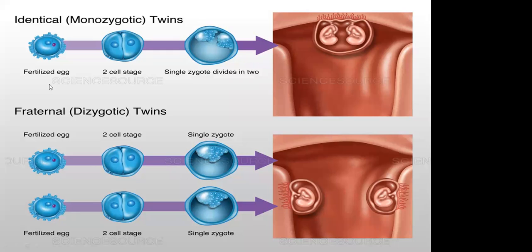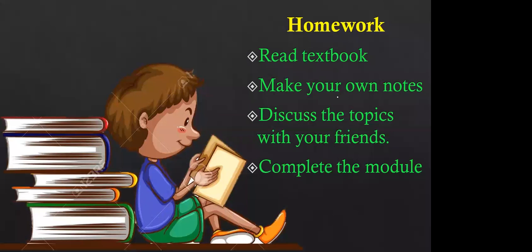If we attend the test, then only we can know our abilities and disabilities, right? Okay. And after the gametogenesis, we have seen the fertilization and then the post fertilization events. This is all the things we have studied in this chapter.